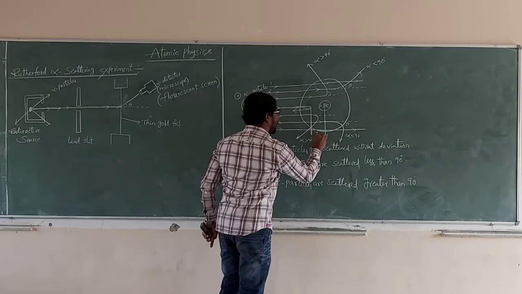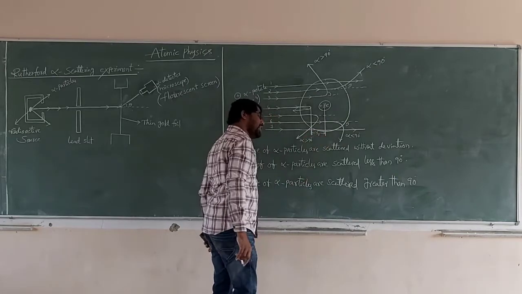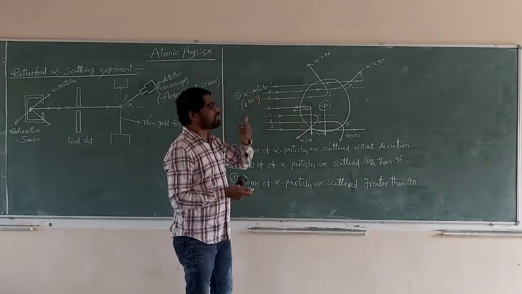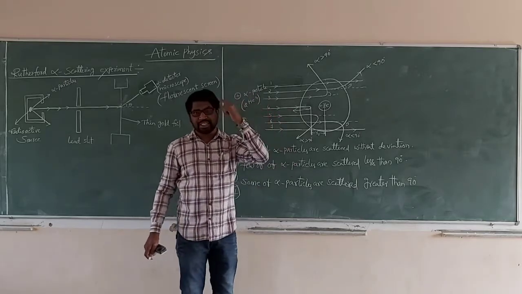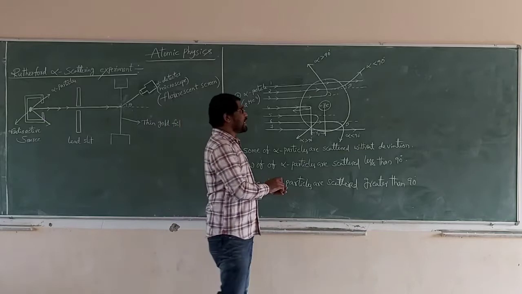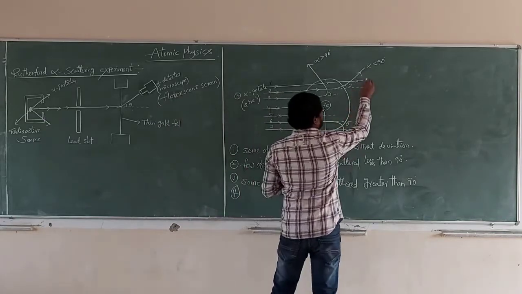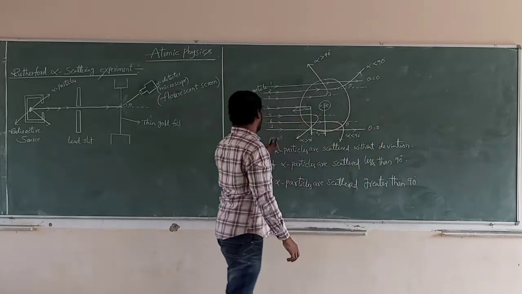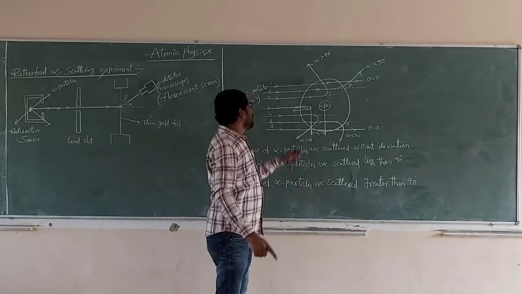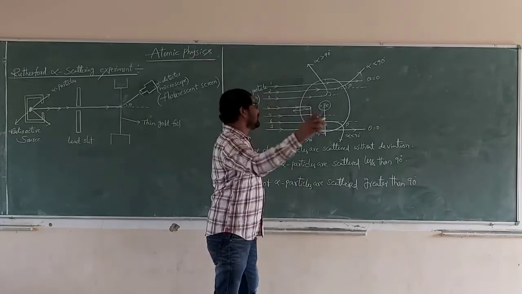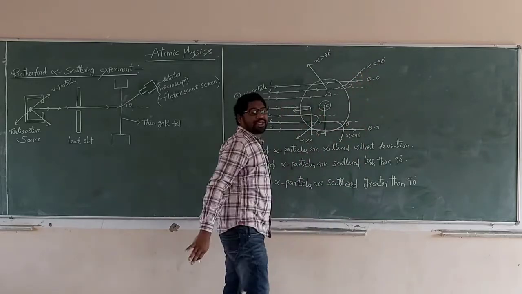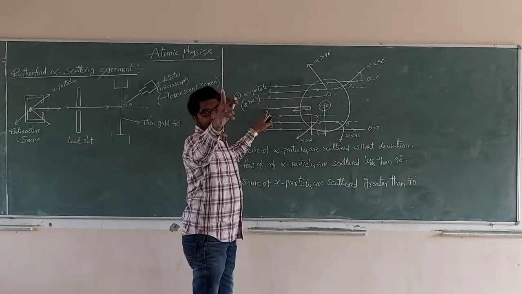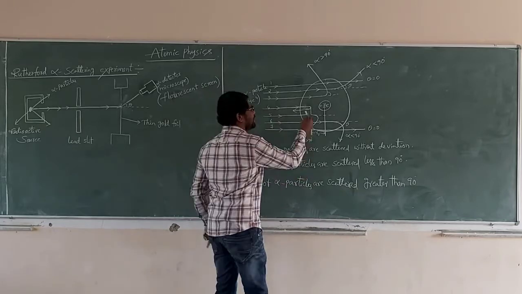The distance is denoted by r naught. What is r naught? I will tell you after that. At some distance, the alpha particle retraces its original path. Remember, the angle is 180. See carefully: for 1 and 7, theta is 0 degrees. For 2 and 6, theta is less than 90. For 3 and 5, greater than 90. For 4, the scattering angle is 180 degrees.